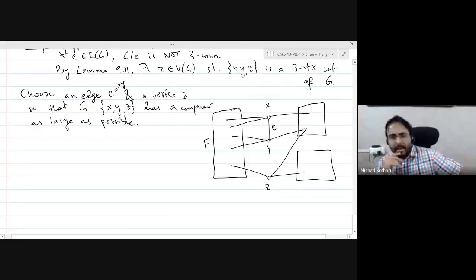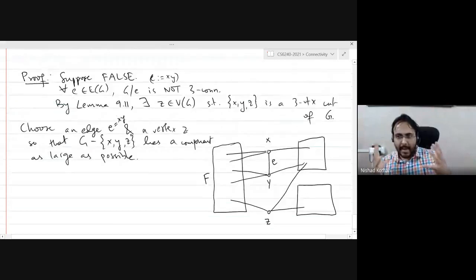So what's the plan now? We have chosen an edge and a vertex to maximize a certain quantity, which is the size of the largest component. We are doing a proof by contradiction. So we want to show that there exists another edge and a corresponding vertex, let's say E prime and Z prime, so that the choice of E prime and Z prime will contradict the choice of E and Z. That basically means that all edges cannot be bad edges.